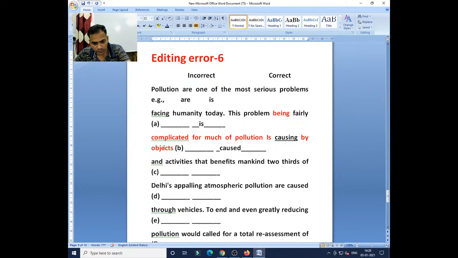You see here, much of pollution is caused. This was in passive form, so we have to change it into V3. Caused by objects and activities. More than one object plus activities that benefit. This is your mistake. It should be benefit, not benefits. One activity simply can benefit, or in present tense you can write benefits, like Ram plays, but Ram and Shyam play.